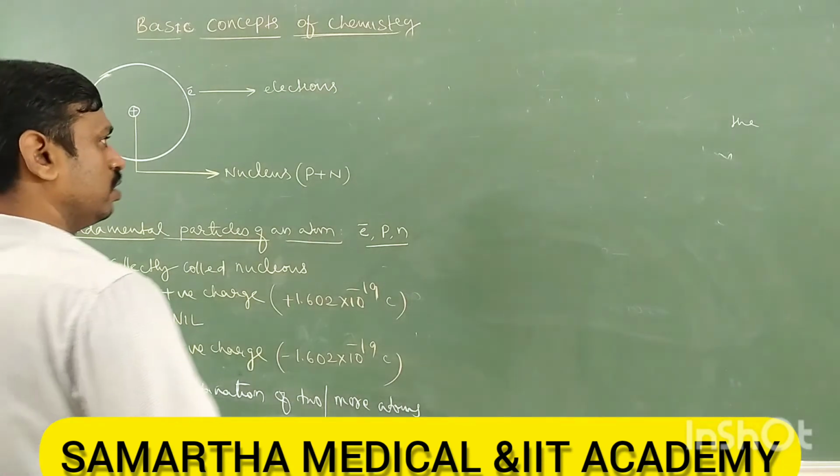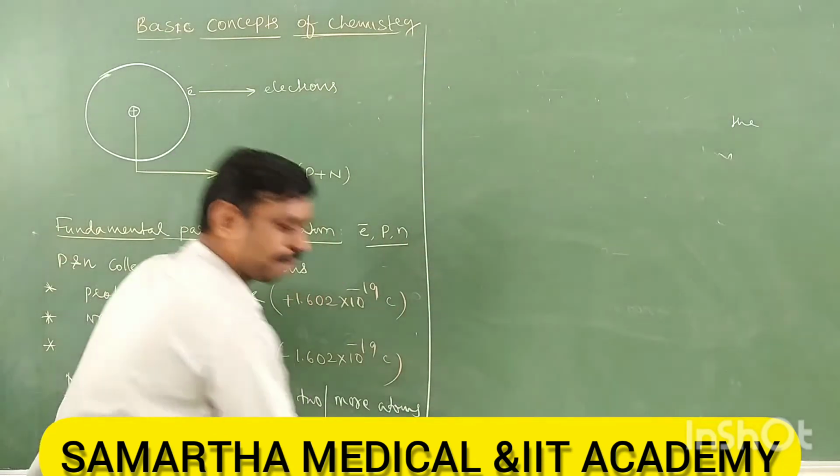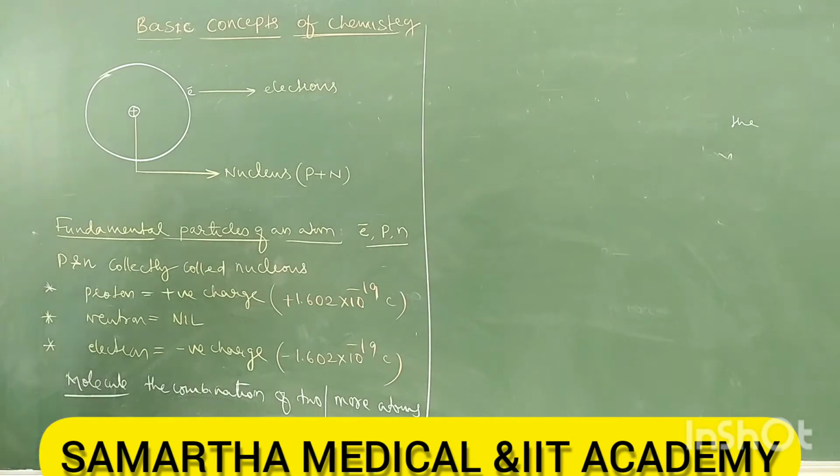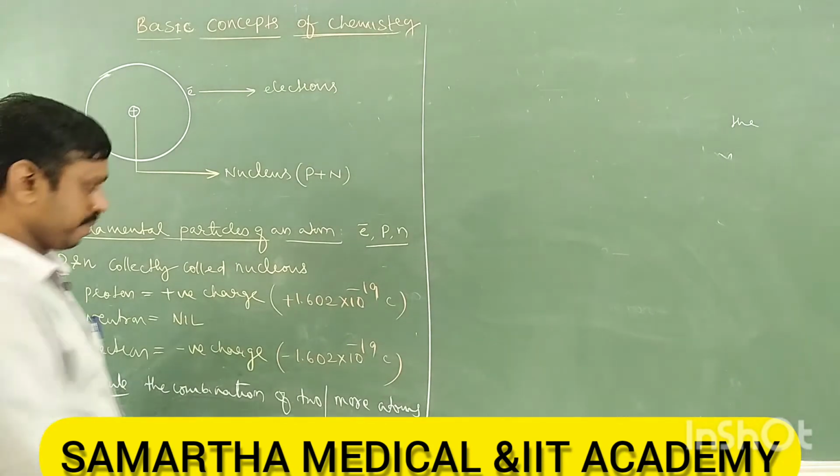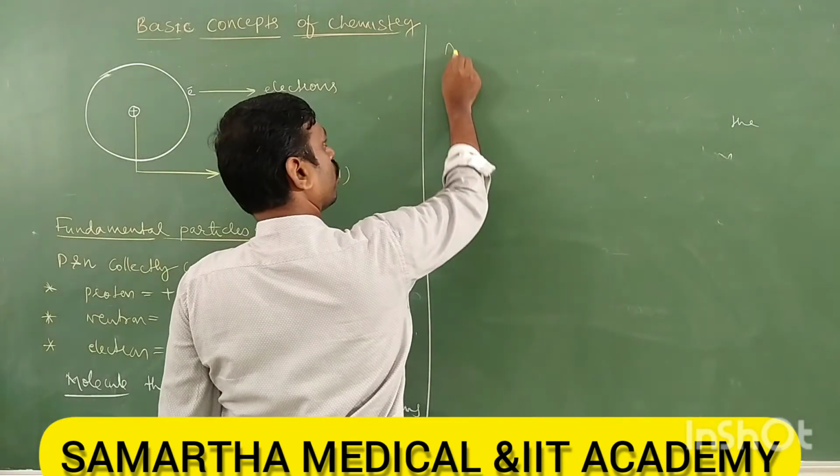Okay, next is what? Atomic mass and atomic number. First atomic number, next is atomic number Z. Okay, now we will study atomic number.